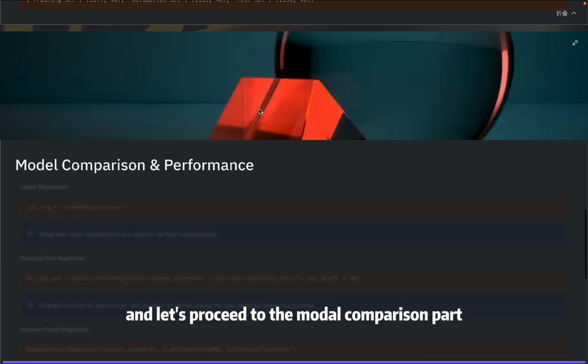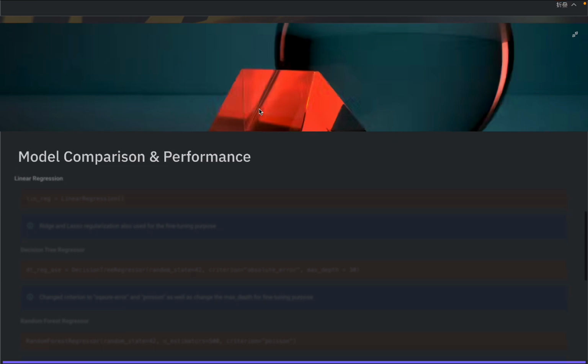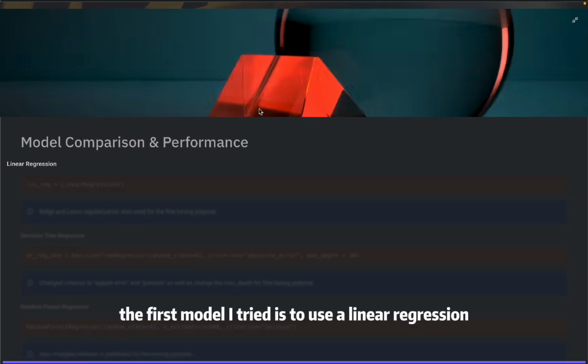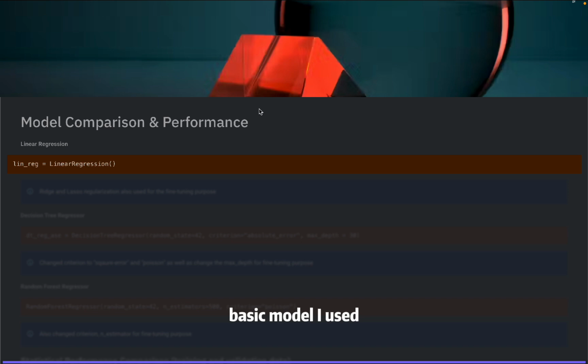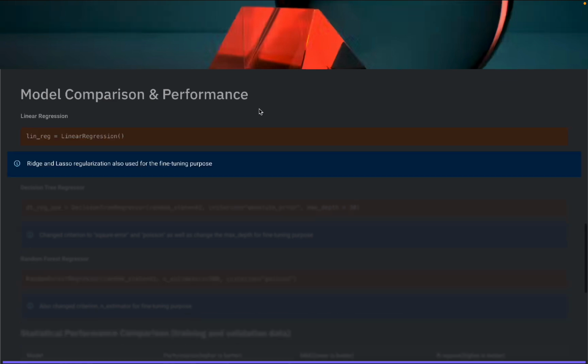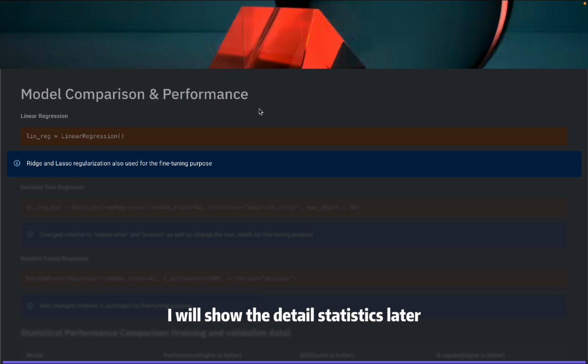And let's proceed to the model comparison part. The first model I tried is linear regression. This is the basic model I used. I also tried Ridge and Lasso regularization to improve the performance of the model. I will show the detailed statistics later, but spoiler alert, they did not improve it a lot.